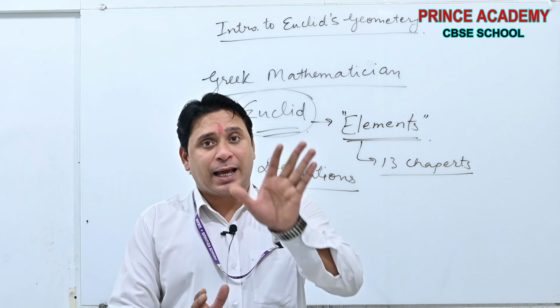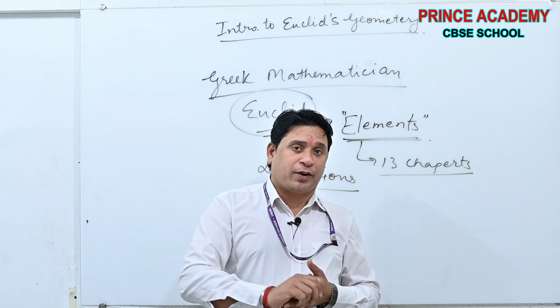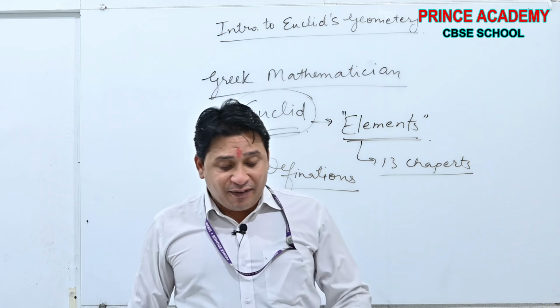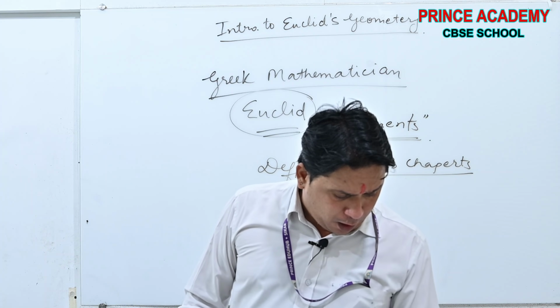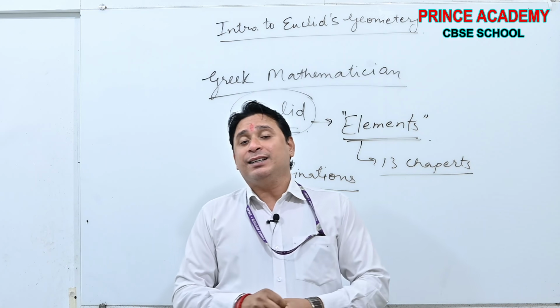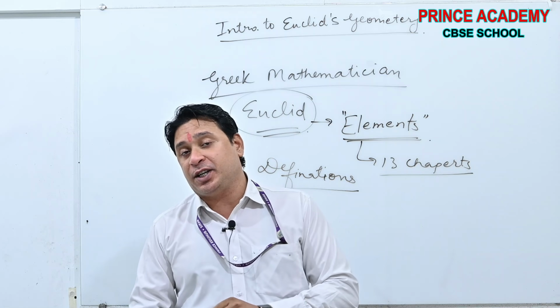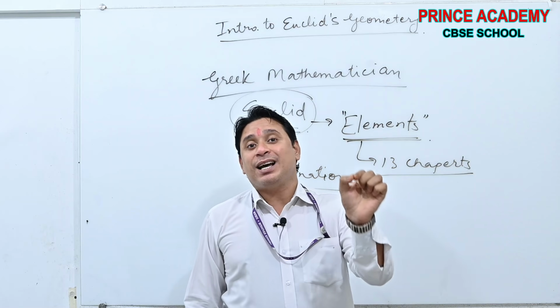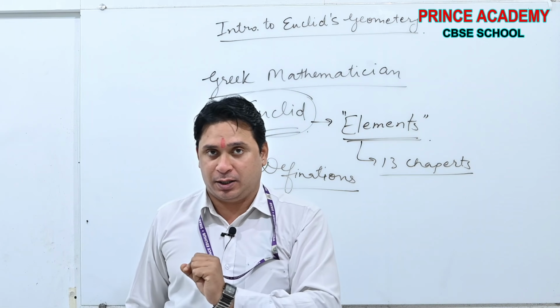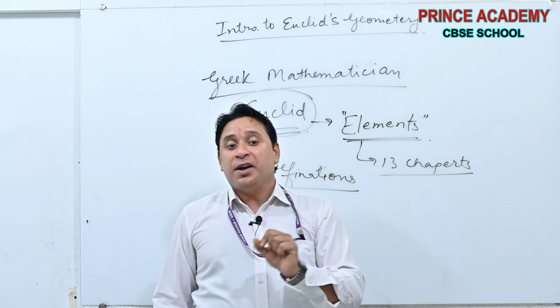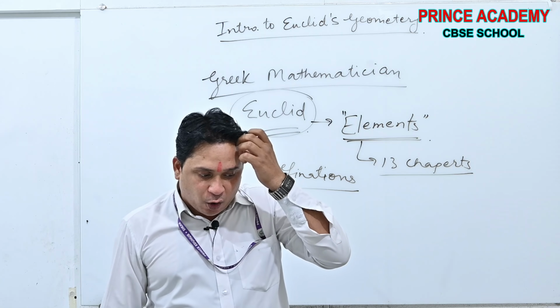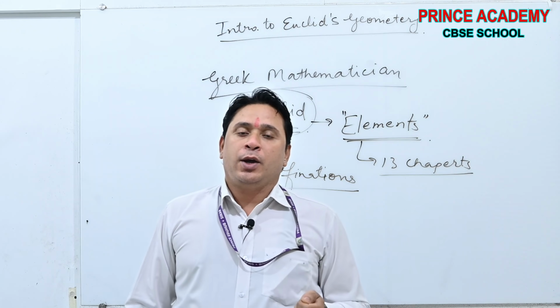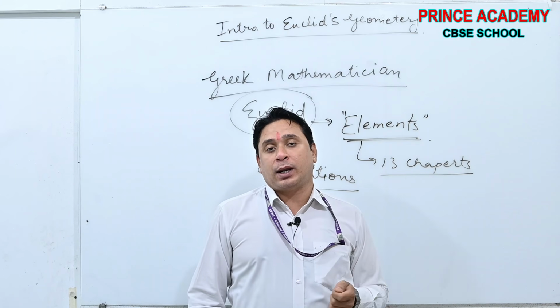Let me give you an example of Indian ancestors. If we see beta, from 800 BC to 500 BC, there is a manual in Indian history which is known as Sulba Sutras.